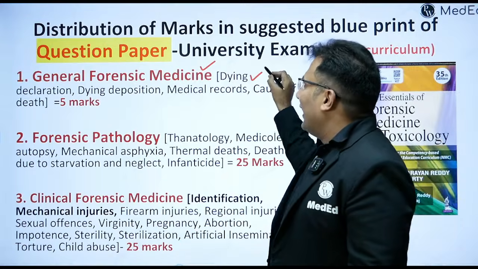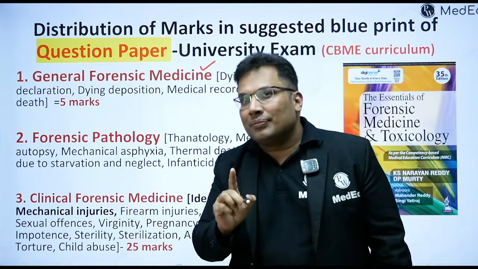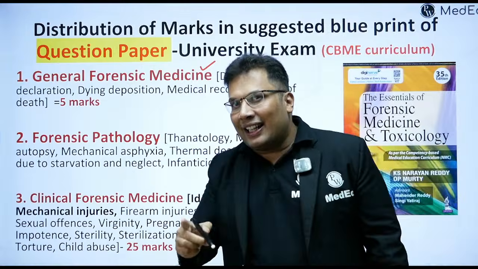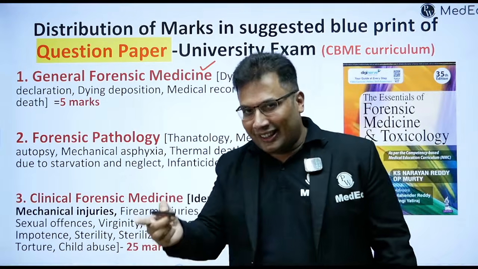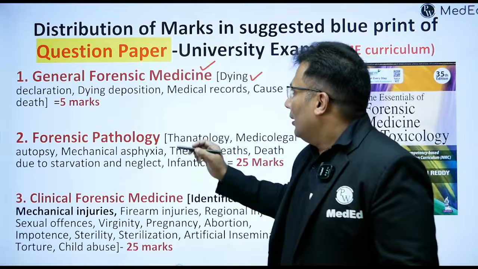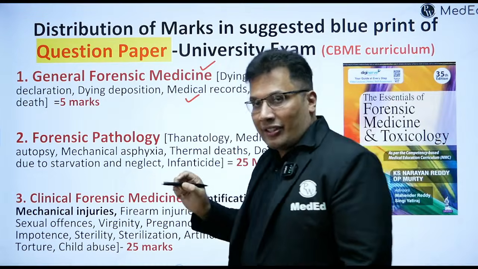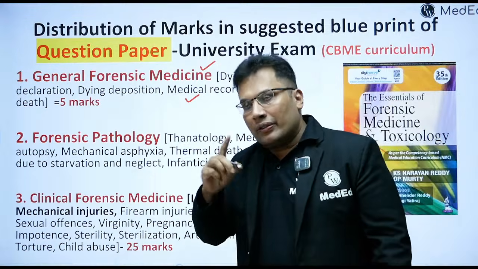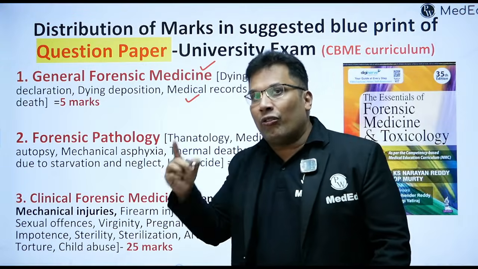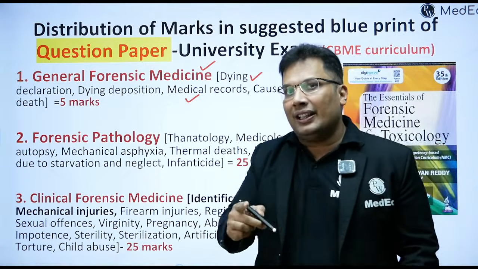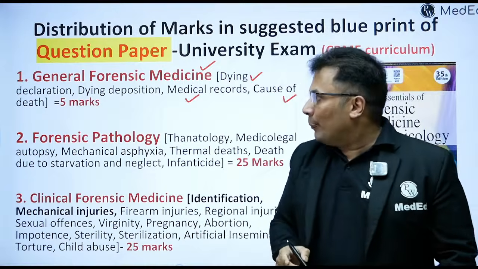That is dying declaration, very important. What is dying declaration? What are the differences between dying declaration and dying deposition? 3 marks question. Then medical records, cause of death, that is MCCD, a very important university practical exercise.